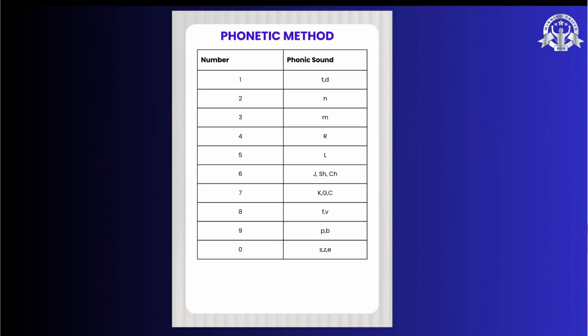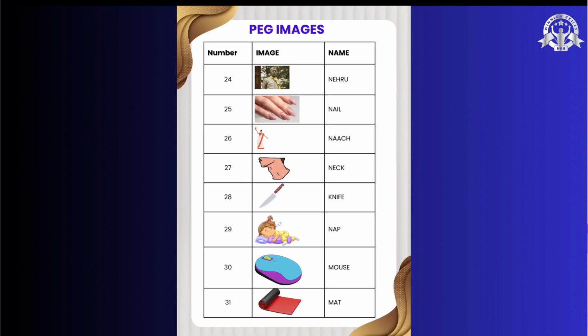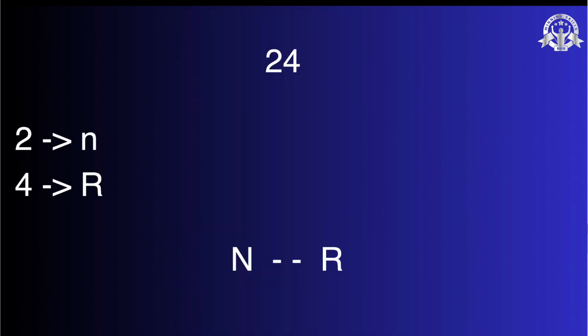Here we have 0 to 9 numbers which are fixed, and the corresponding sounds are also fixed. Based upon the phonic sounds, we have to prepare peg images. Peg images are also fixed, they are 0 to 99. It means 100 peg images. So let us try to derive one peg image for our article.